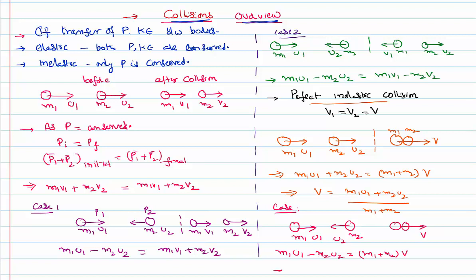So one point must be very clear to all of us, that whether the collision is elastic or inelastic, linear momentum of the collision is always conserved. That initial momentum of the collision is equal to the final momentum of the collision. Basing on that, we can solve some simple problems and find the velocities of the bodies after the collisions.